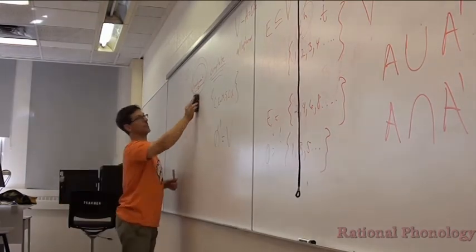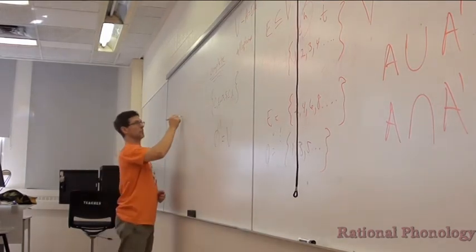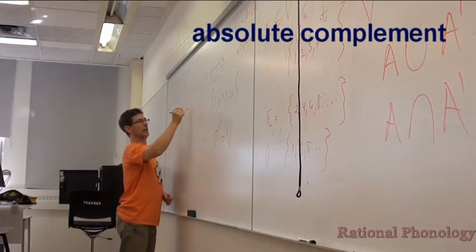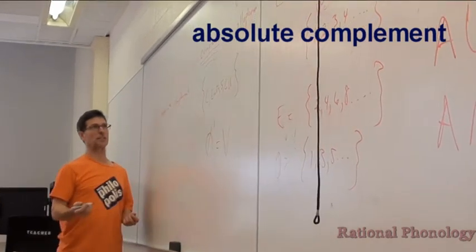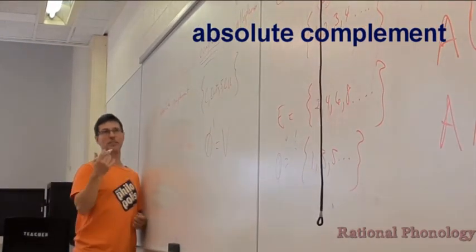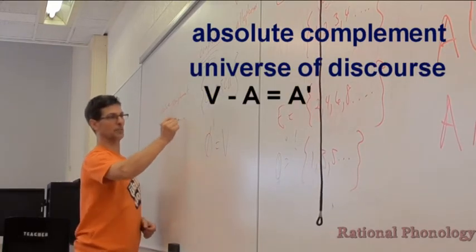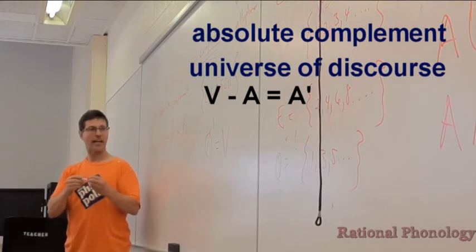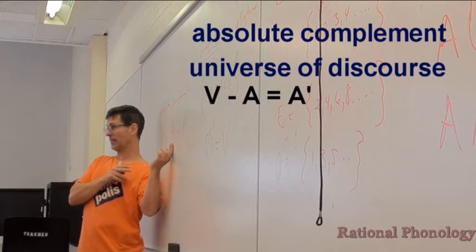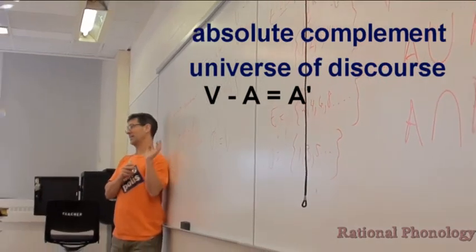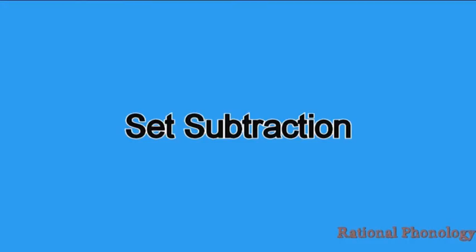Okay? So that complement that we looked at is sometimes called the absolute complement. Absolute complement. Okay? And that's because it's absolute, meaning it's relative to the universe of discourse. So D minus A equals the complement of A. It means everything that's in the universe except the stuff that was in A. Okay, so I subtracted this A in some way. We haven't really defined how to do the subtraction. And I got A complement.